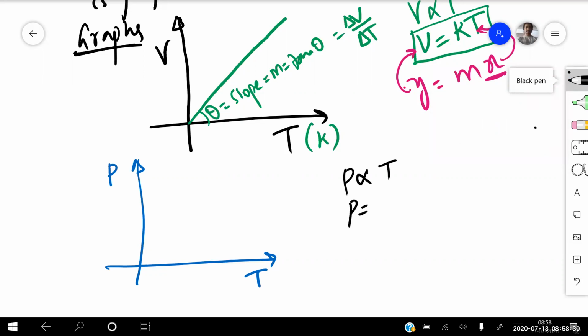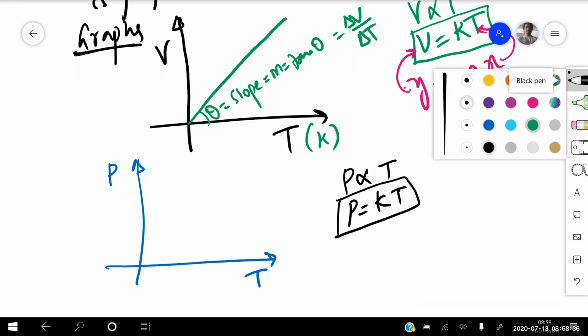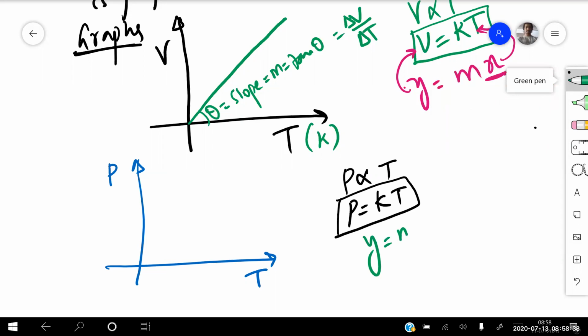P is equal to, if I remove the proportionality constant, some constant K into T. Comparing this with the straight line equation y equals m into x, on the x-axis you take temperature and on the y-axis you take pressure. Again, this will be a straight line passing through the origin. This is the slope, which gives tan theta.